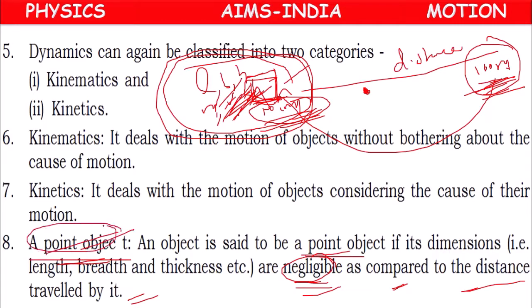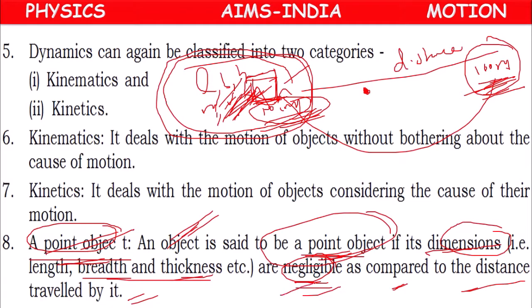In all our problems, all over this chapter, whatever object we mention, that will be a point object. Means whose dimensions like length, breadth, thickness are negligible as compared to distance traveled by it. Okay, children.